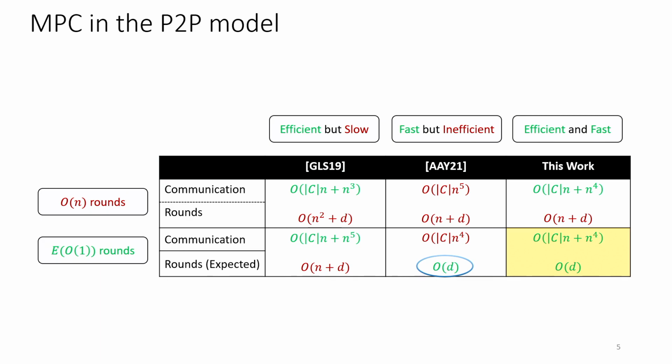The important point to note here is that none of the prior works achieve both the good features, as we call them, together. And our work is the first one to achieve this linear communication complexity per gate and order of depth round complexity for large enough circuits.